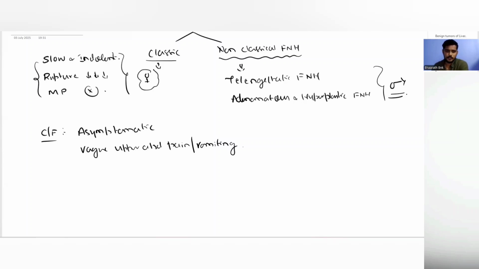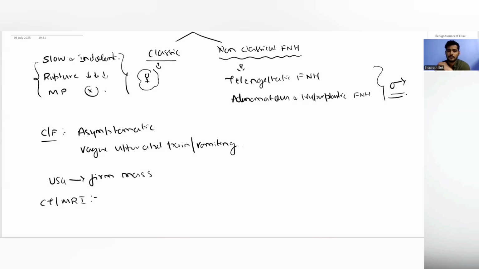So the physical examination will be unremarkable. Even the liver function test will be normal, except for a little rise in the liver enzymes, and the AFP will be normal. Right? So mainly the diagnosis will be radiological, and on USG, it will be a firm mass. The investigation of choice is again a contrast scan, CT or MRI.